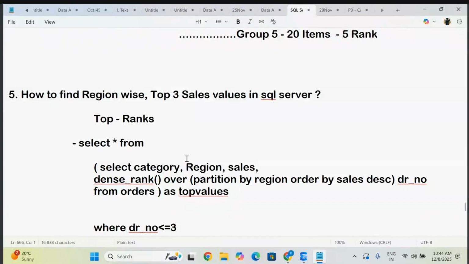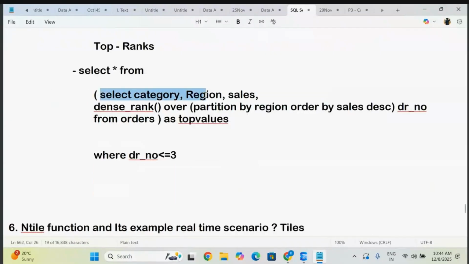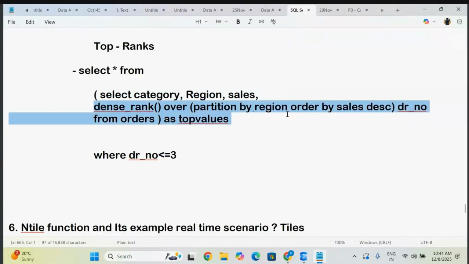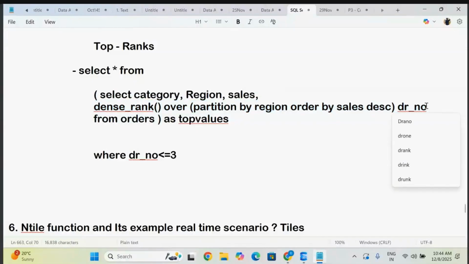So you already know this is the select items, whatever items you want to take, that is fine. And you know how to write the condition. The dense rank I am taking over partition by region, on the sales in descending order. This is the alias name, and from which table you are pointing, that is fine.